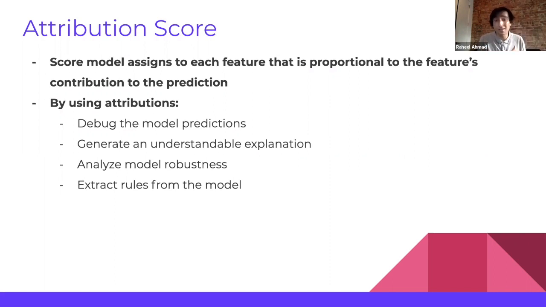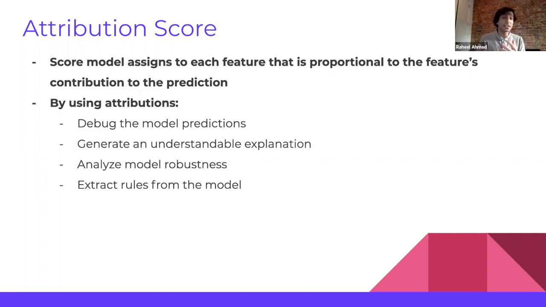For our credit score example, individual features like income, loan account, loan amount will have an attribution score. The attribution score doesn't really tell you the deep logic of the model, of how the features just come together, but they're very effective in telling you why the prediction was made. And surprisingly, these are extremely useful and a very effective starting point. By using attributions, we can debug the model prediction. We can generate an explanation for the end user.